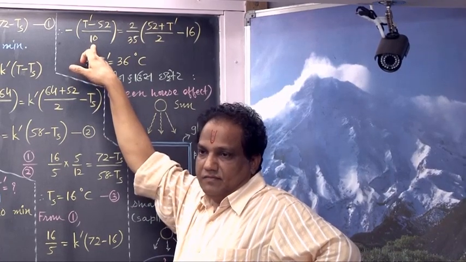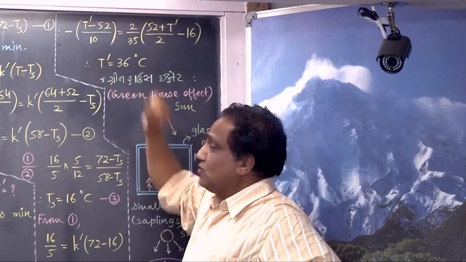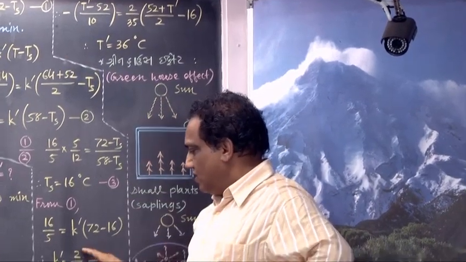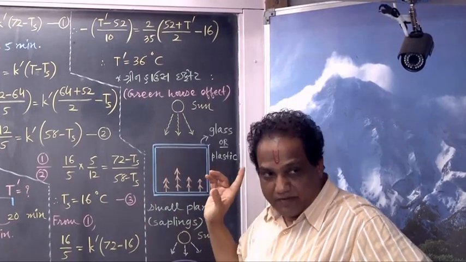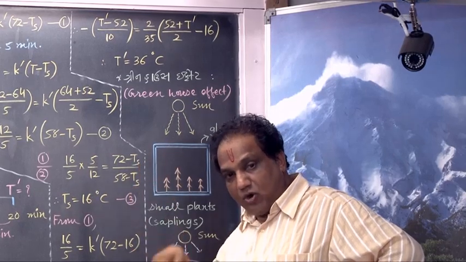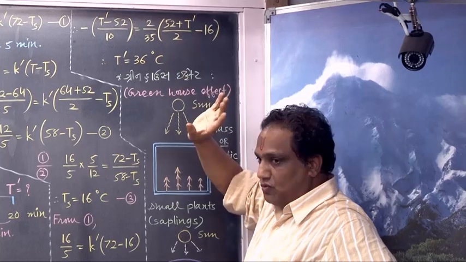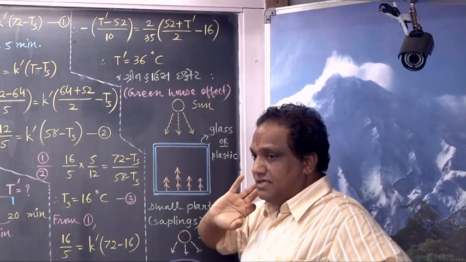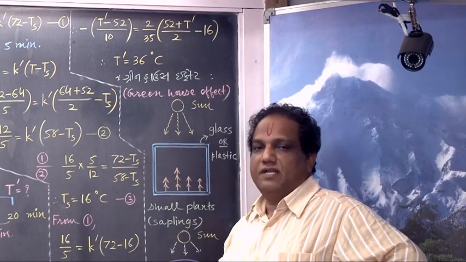Written 40? Sure? That equals K dash. K dash is already 2 by 35 into the average temperature, 36 plus T double dash upon 2 minus 16. Then simplify here.